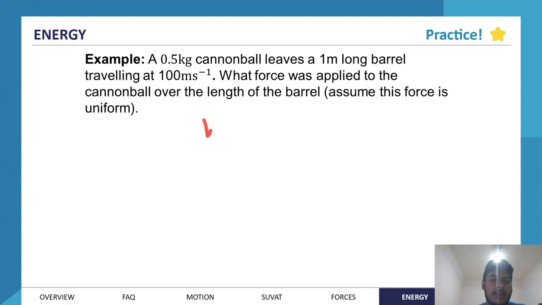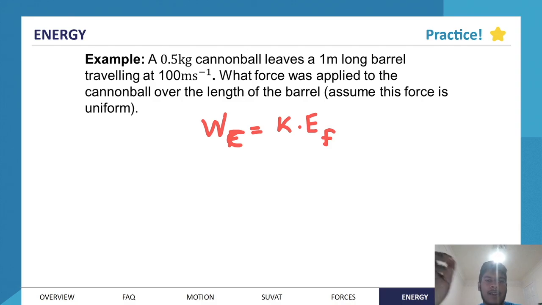The work that's done by the force, or the force due to the cannon, so work W_C, is equal to the kinetic energy final of that cannonball. So the work done is completely transferred into forming kinetic energy. All the energy that's input is turned into kinetic energy. So let's figure out what the kinetic energy final is.